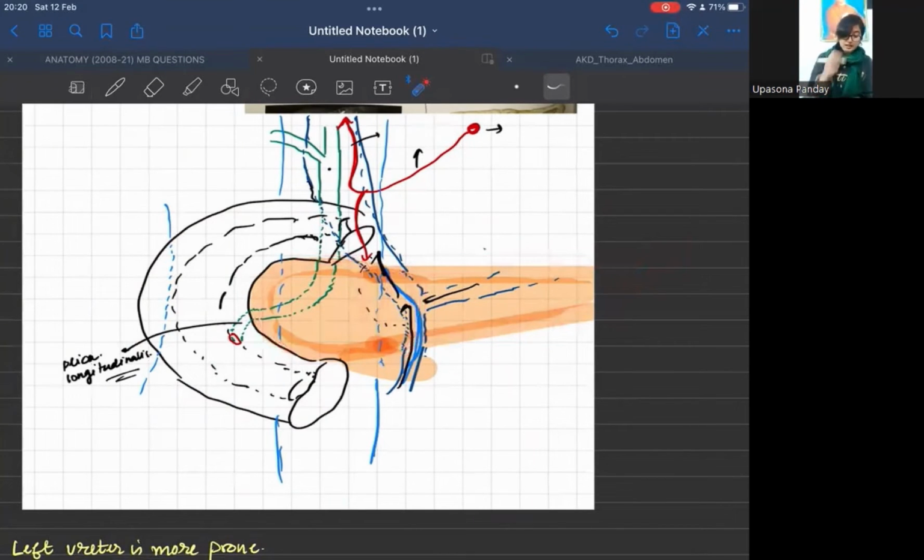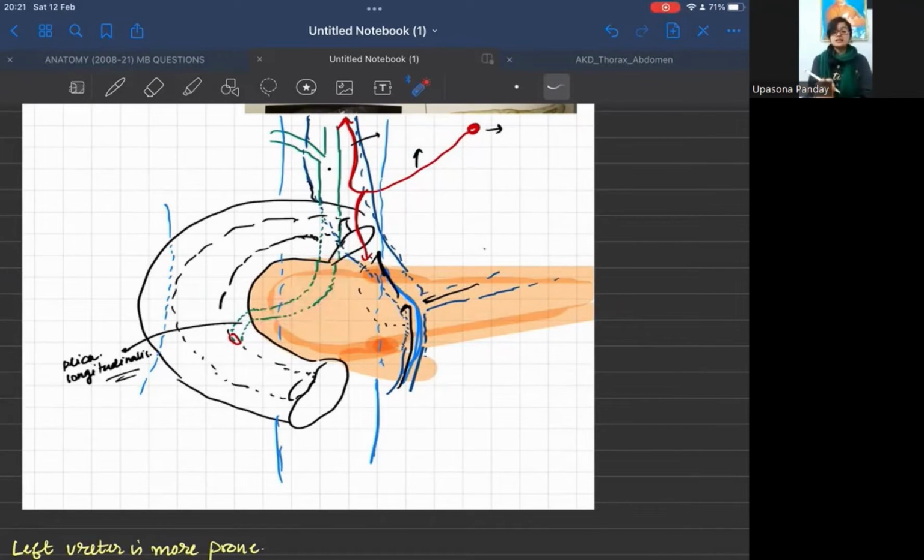Okay. Now, this common bile duct carries the bile from our liver and the gallbladder and drains it to our duodenum. This common bile duct has a supraduodenal part, a retroduodenal part, an infraduodenal part, and an intraduodenal part. This infraduodenal part lies behind the pancreas.